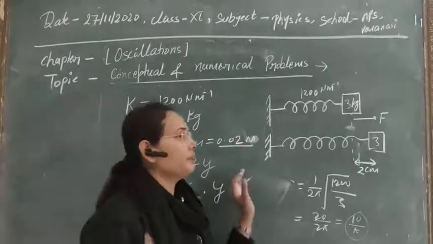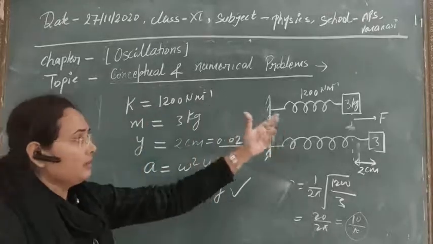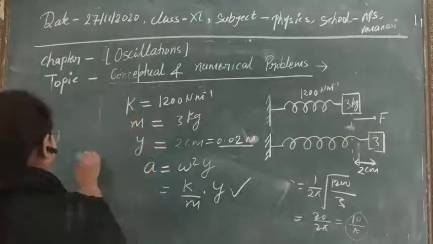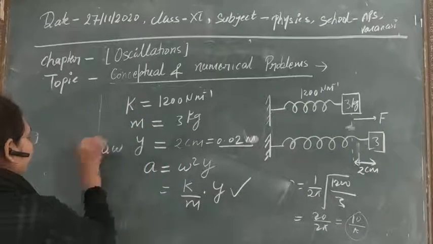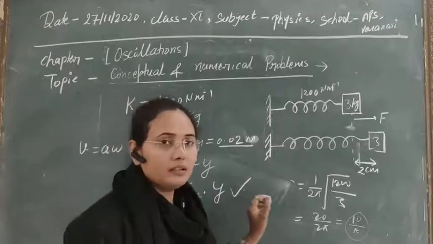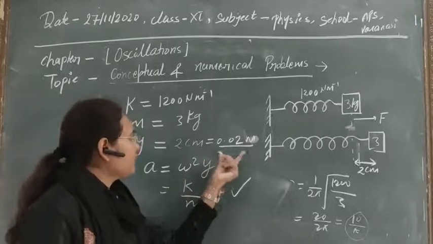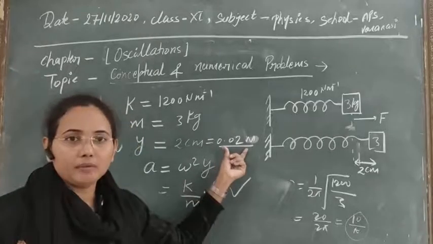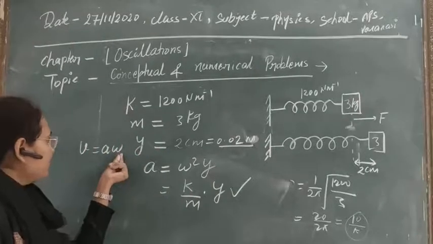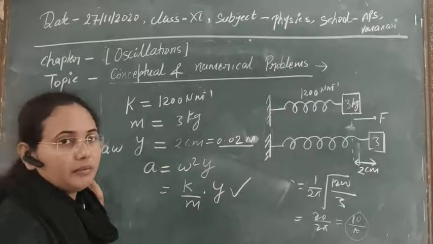This is the way to solve for the maximum acceleration produced in it. We can also find the maximum velocity of the spring mass system. The maximum velocity is given by a omega, where a is the amplitude of the oscillation. You can find the amplitude easily, since we have taken the maximum displacement, so this will be the amplitude also. Here we can put this value and solve it. What will be the value of omega here? Root k by m.